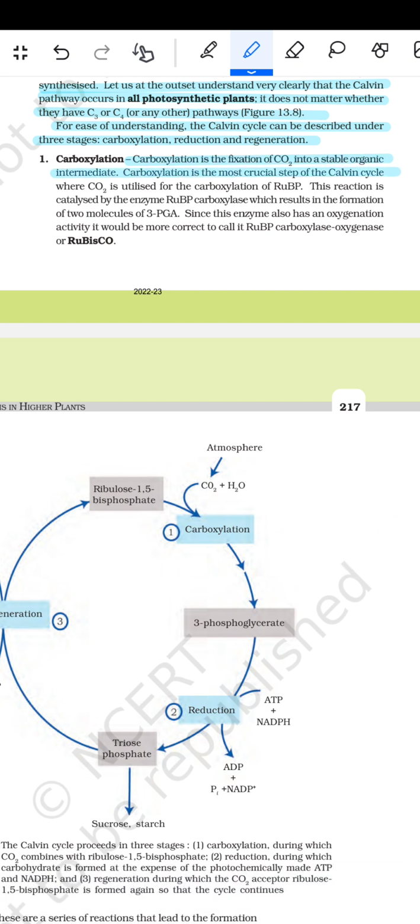Carboxylation is the most crucial step of the Calvin cycle, where CO2 is utilized for the carboxylation of RuBP. The reaction is catalyzed by the enzyme RuBP carboxylase, which results in the formation of 2 molecules of 3-PGA. Since the enzyme also has an oxygenation activity, it would be more correct to call it RuBP carboxylase-oxygenase, or Rubisco in short.